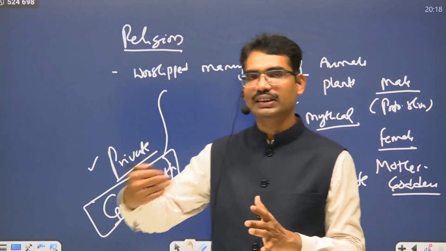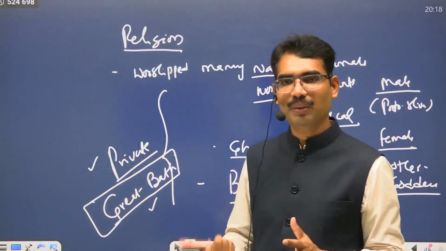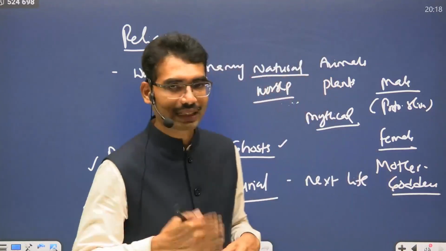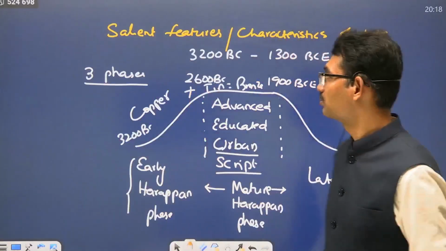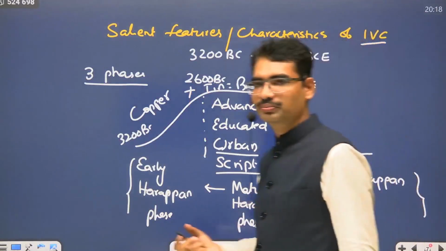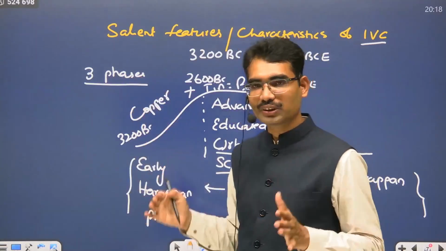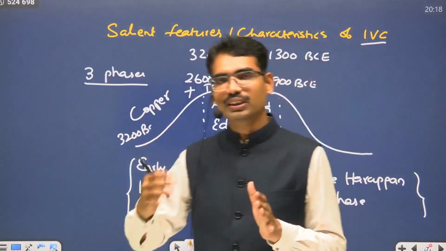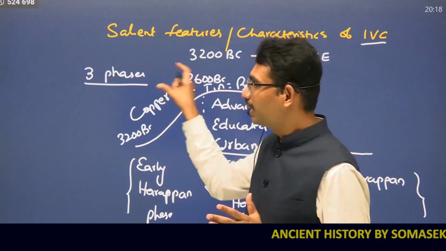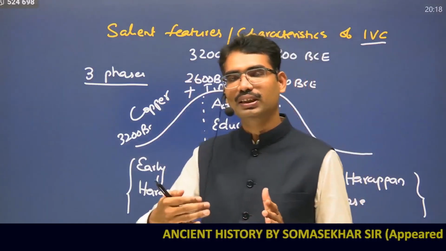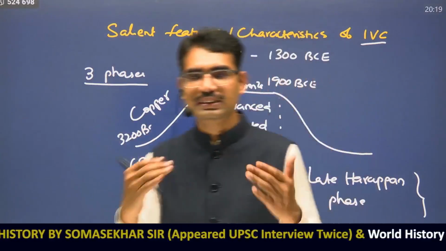So whenever you have to write the sentence in the mains, you have to write like this: it seems for IVC people, religion is a private affair rather than a public affair. These are the various characteristics of Indus Valley Civilization, the salient features. It's very important. I am restricting myself to this particular topic only in this video, because if I do everything in a single video, then you will not get much detail about each and every section, because each and every element is very important for the mains. That's why in this video I am covering only the broader salient features.